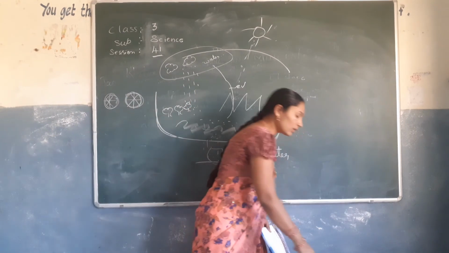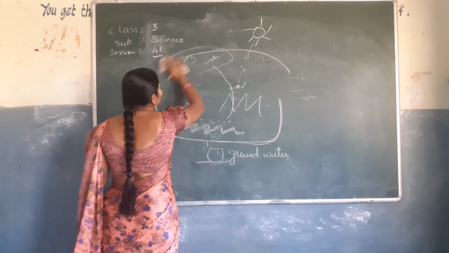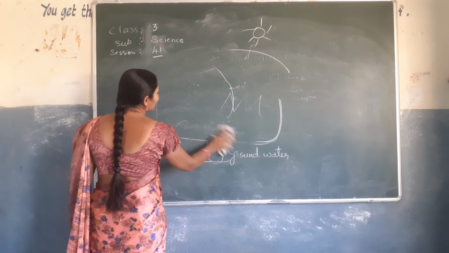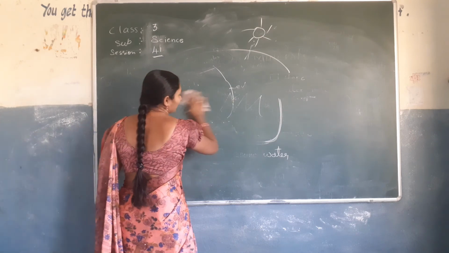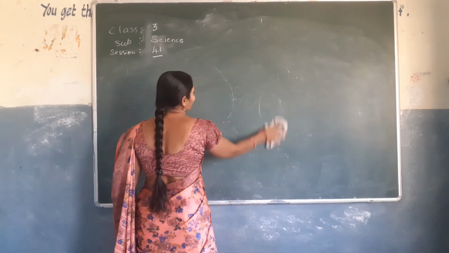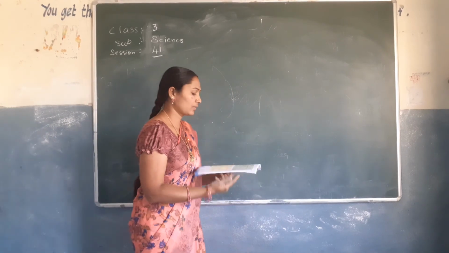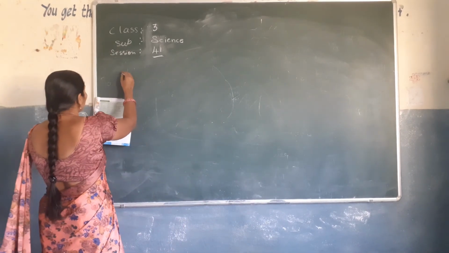So this is called groundwater. So this is all for today, children. Water in three states we have learned and the water cycle we have learned. Clear? And today's homework. Again, hard words we write one time. Take out the homework. Today's homework.